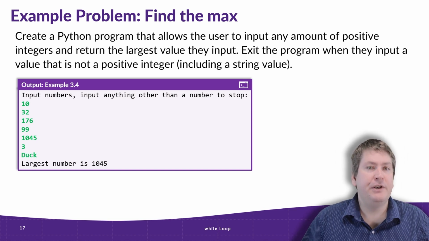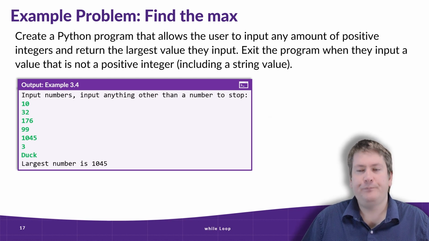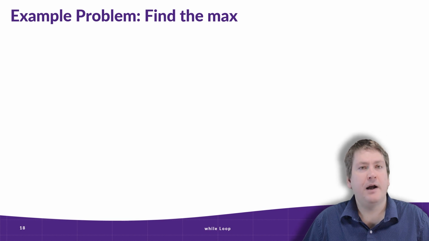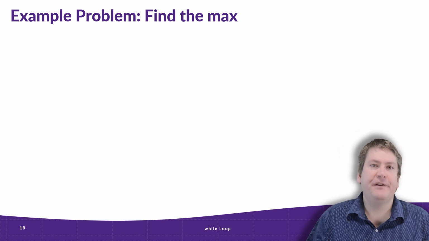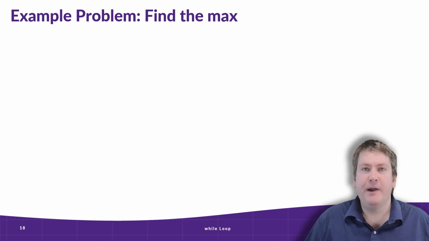And what our program should be doing is keeping track of the largest number we've seen so far, so we can report what the largest number was. If they input anything negative or anything that doesn't make sense, we stop and report the largest we've seen. So for this problem, what we're going to do is code it together again. Now, if you think you can solve this on your own, try writing the program and then unpausing the video and seeing how I write it, and then you can compare them.